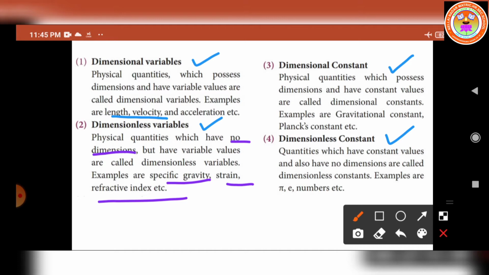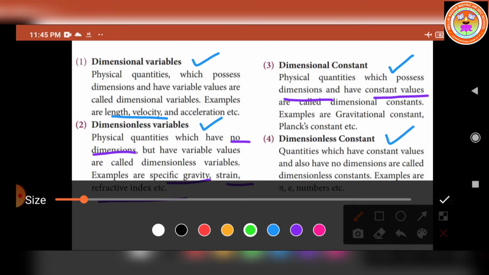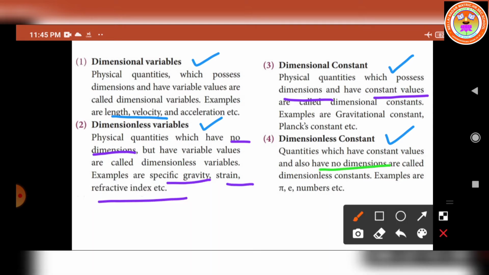Then third one, dimensional constant. Physical quantities which possess dimensions and have constant values are called dimensional constants. Example, gravitational constant, Planck's constant, etc. And fourth one, dimensionless constant. Quantities which have constant values and also have no dimensions are called dimensionless constants. Example, pi, e, numbers, etc.